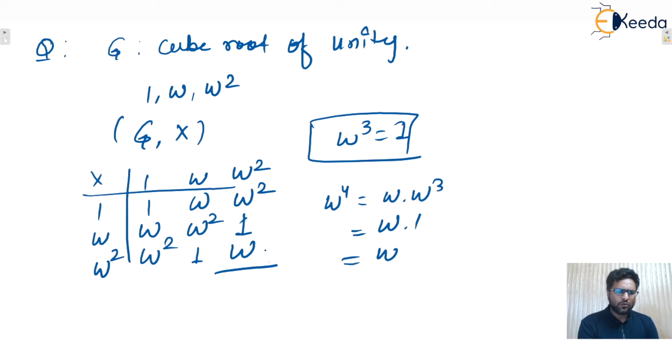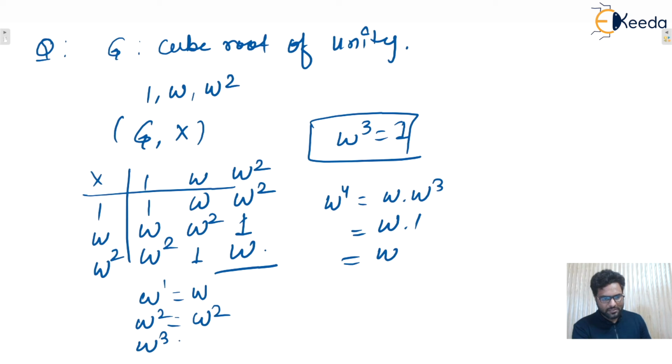So you can check, this one is a well-known group. We need to check whether this is cyclic or not, and if it is cyclic, then find the generators. Let's say omega raised to power 1 is what? Omega. Omega square is omega square. Omega cube is what? That is 1. So all the elements of the group are generated.